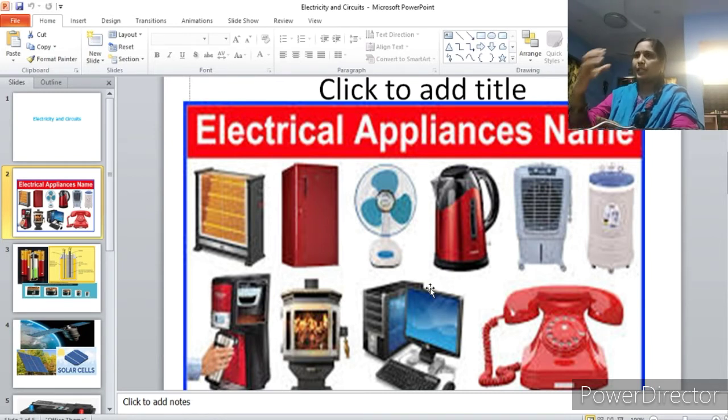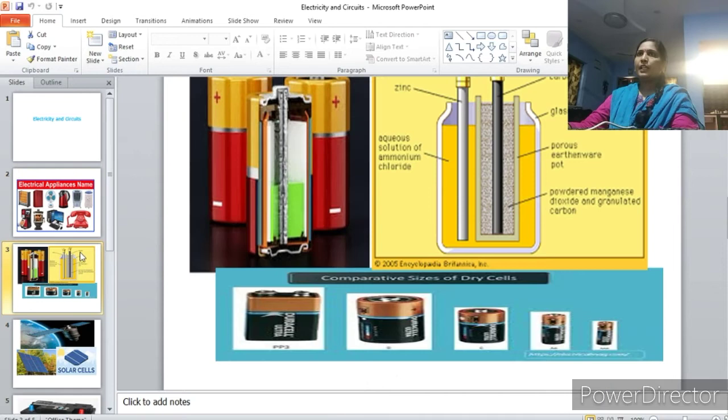The radio is working. How is the radio working? By the connection of a battery. Yes, in the same way, the cells, the batteries, the solar panels, these all are the sources for electric current. That's what you are learning in this chapter. What are the different sources of electric current and how they are working, in detail we'll see now.